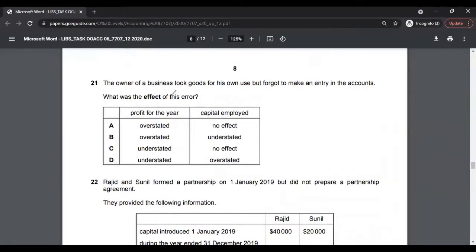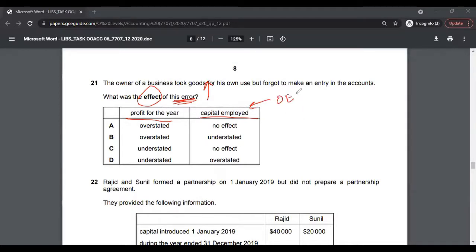Multiple choice 21, what was the effect of this error? So this is the error, right? And then the effect is happening on two things: profit for the year and capital employed. You should know what capital employed is. Capital employed is owner's equity plus the long-term debt. The owner of the business took goods for his own use, but forgot to make an entry in the account. So basically there were drawings, and then there's an omission of the drawings.